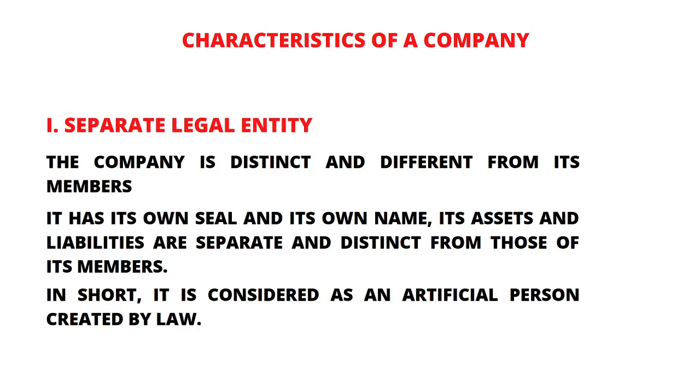So we can say that a company is an artificial person created by law. It is not a natural person, it is an artificial person, and it is created by law. So one of the characteristics of the company is separate legal entity.